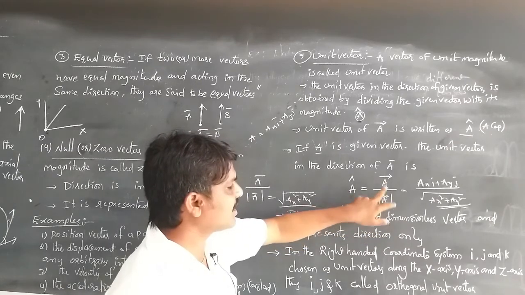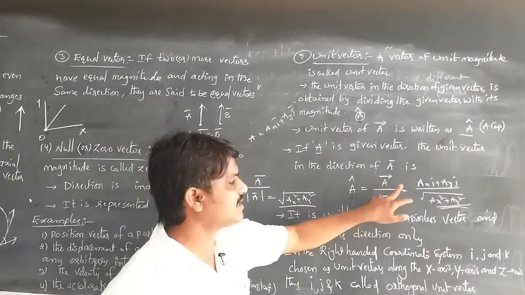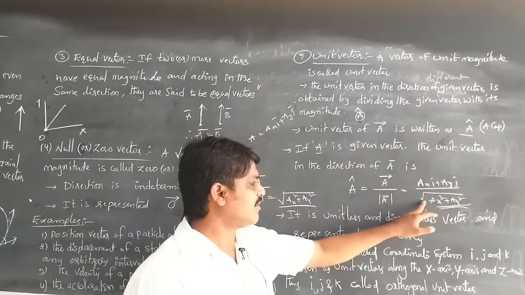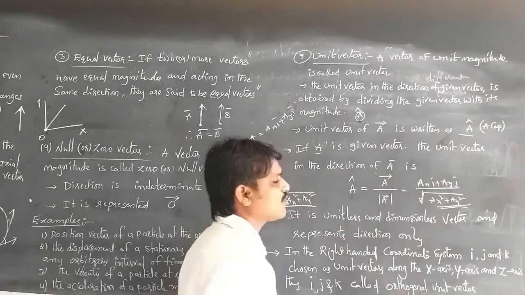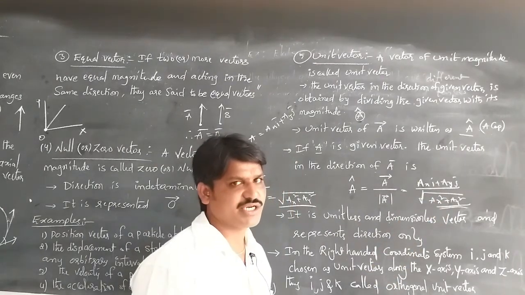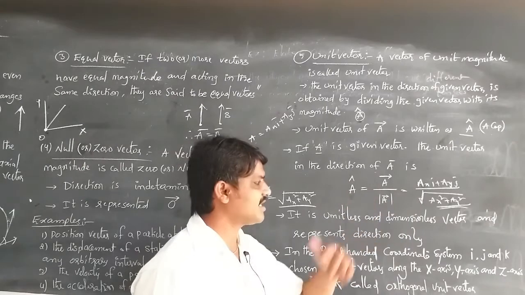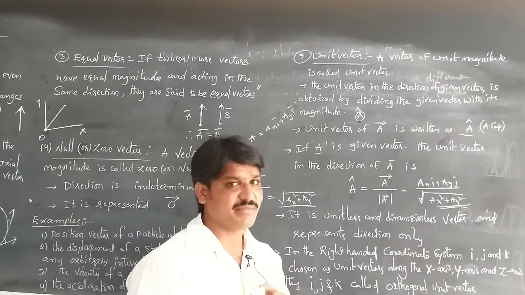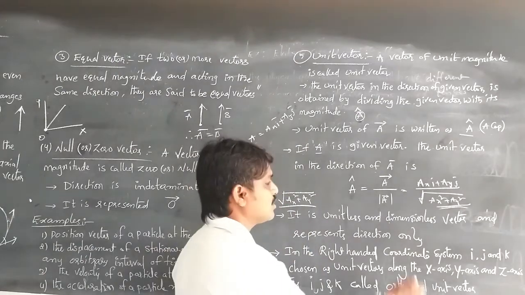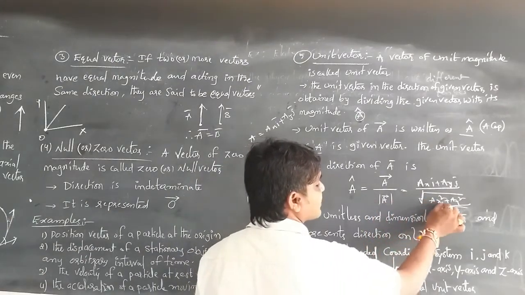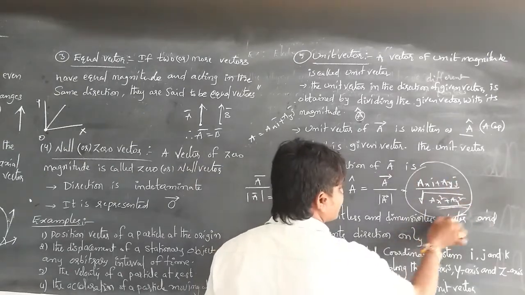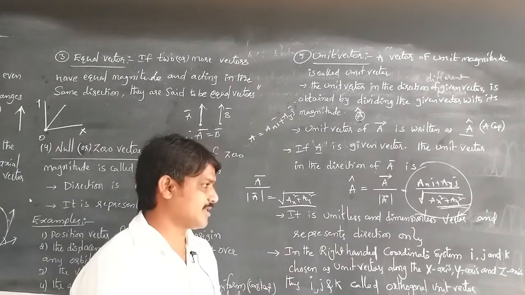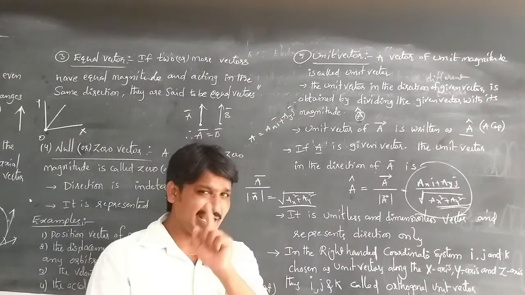So here A bar by mod A bar, where A is equal to AX i plus AY j. Then the modulus means the length of the vector. The magnitude means the length of the vector we are measuring. Mod A bar means modulus of the vector, the length of that vector. So mod A bar is equal to root of AX square plus AY square. It is a unitless and dimensionless vector, and it represents only direction.